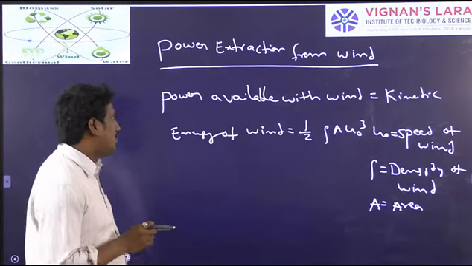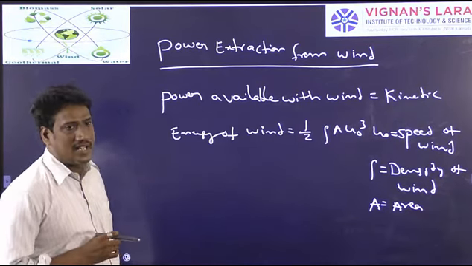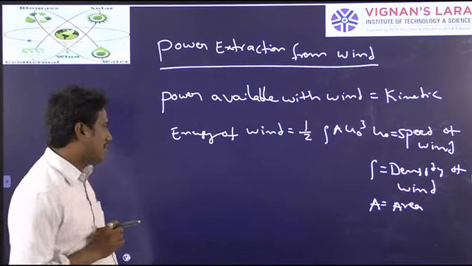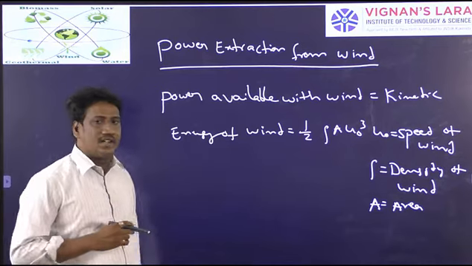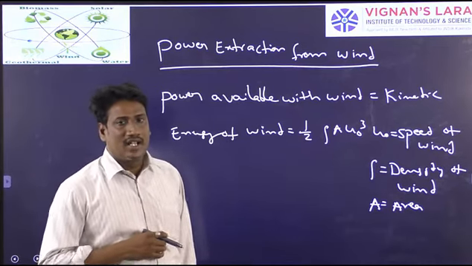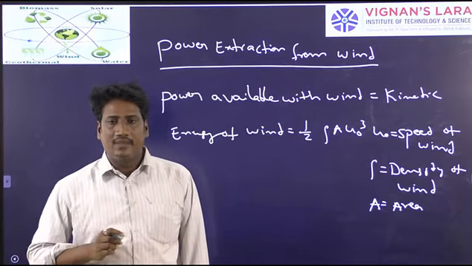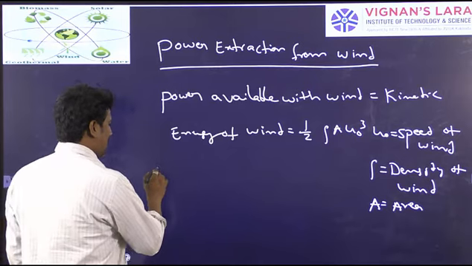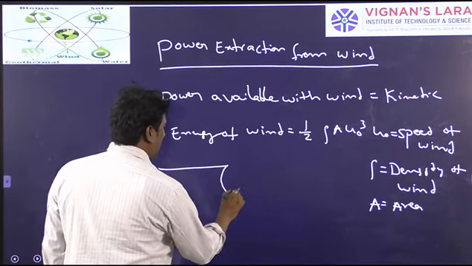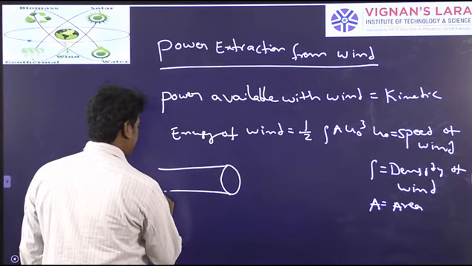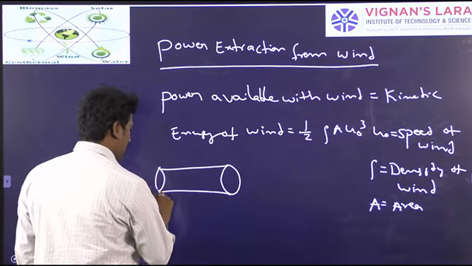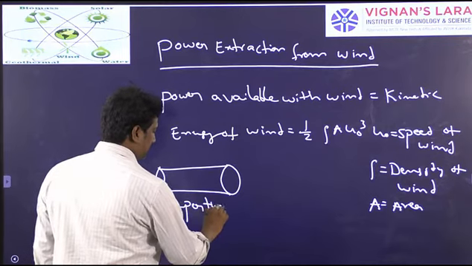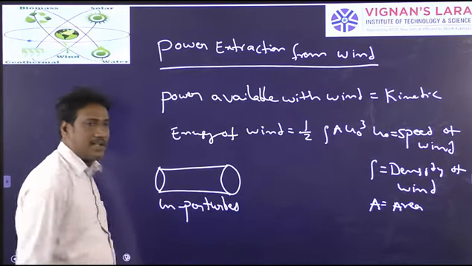We have also started deriving the equation: how much power will be extracted from the wind? In order to find out how much power is extracted from the wind by the wind turbine, we have considered two Betz models. The first one is the uniform or unperturbed Betz model.